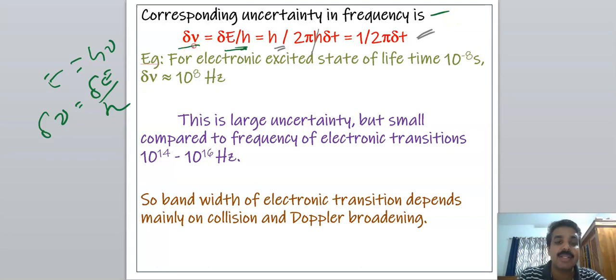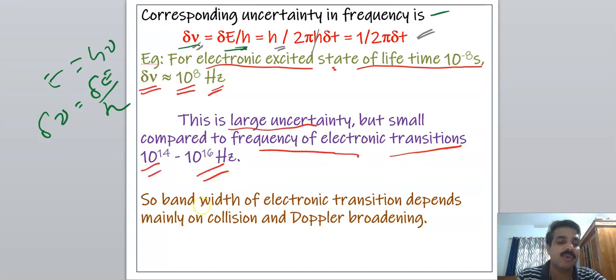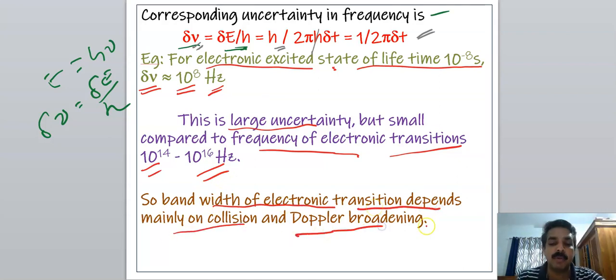That is the uncertainty or imprecision in frequency. For example, for an excited electronic state of lifetime 10 raised to minus 8 second, the uncertainty in frequency is about 10 raised to 8 hertz. This is a large uncertainty, but it is small compared to the frequency of electronic transitions, which is 10 raised to 14 to 10 raised to 16 hertz. Therefore, the bandwidth of an electronic transition depends mainly on collision and Doppler broadening.